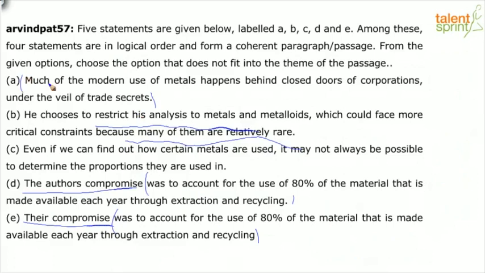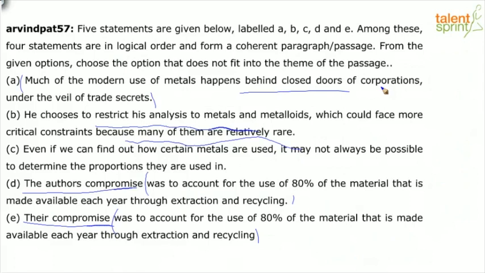So it's not very prominent, it's not something that they do in the open. Under the veil of trade secrets. So even if we can find out how certain metals are used, it may not always be possible to determine the proportions they are used in. So again, this is talking about why, because we don't have enough information on what's happening, because everything is happening behind closed doors. So for me, D and E is more of a repeat, right?